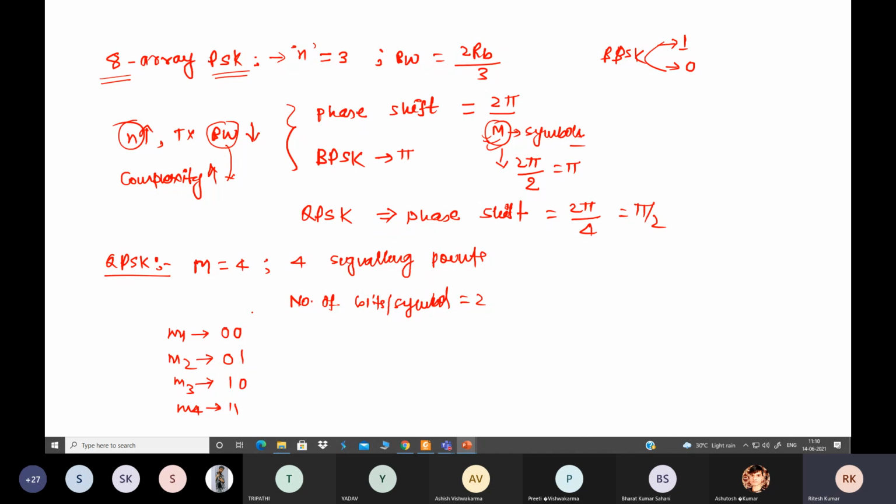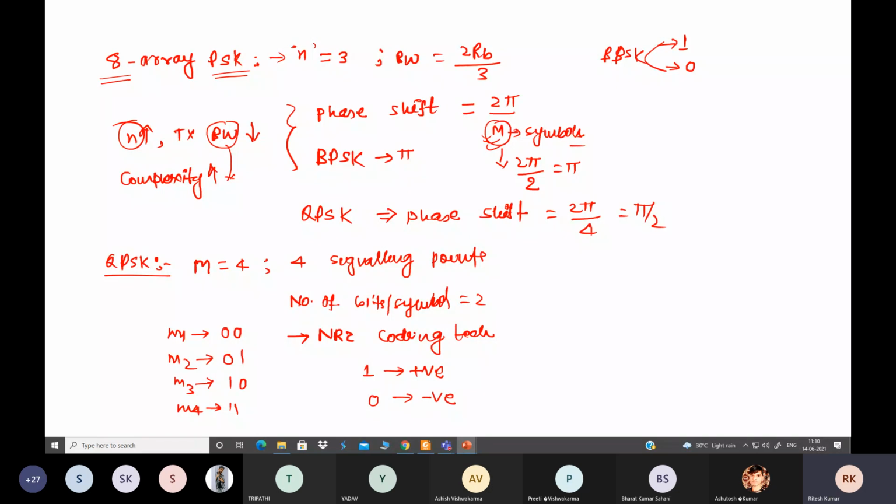Now in case of QPSK, the same encoding technique will be used that we have used before, that is our NRZ coding technique. You already know, for 1 we assign some positive value, for 0 we assign some negative value.